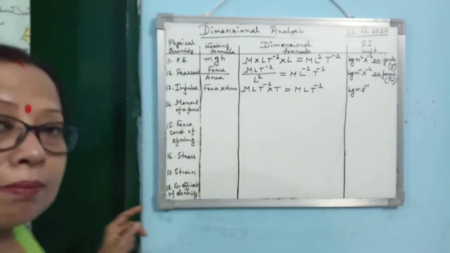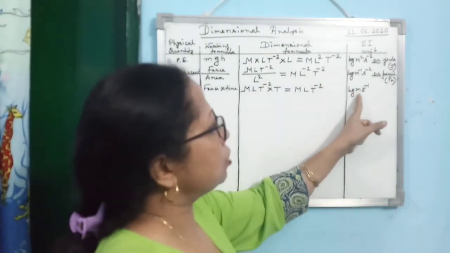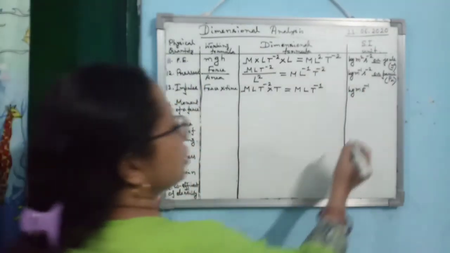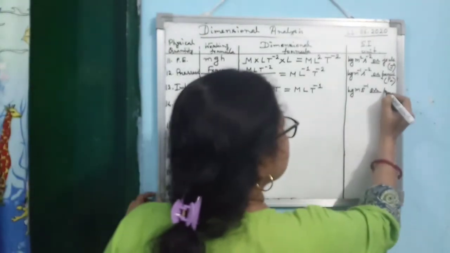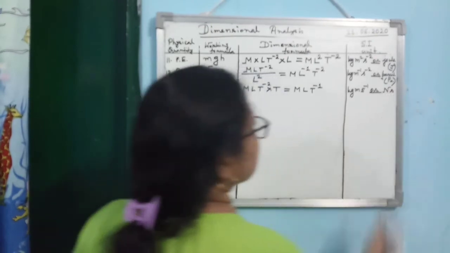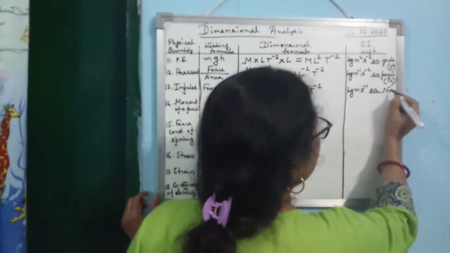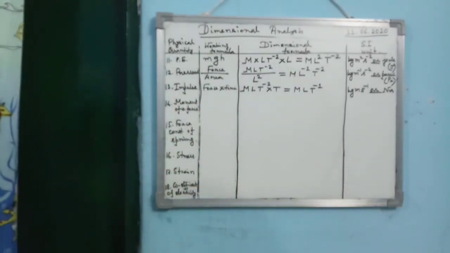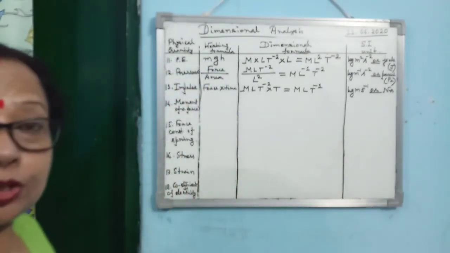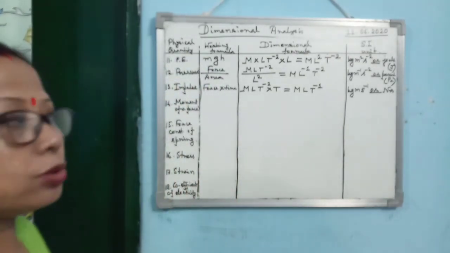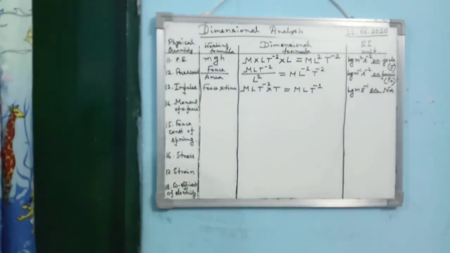Now just try to remember, in the previous one we have done, linear momentum is also kg meter per second. So you can write this one, or you can write directly the unit of force is Newton and time is second. So Newton second. Now here you can put a small hyphen between Newton and second, then that will be easy for you. Otherwise, a space should be there between Newton and second. So that's why I always prefer that you put a hyphen between Newton and second.